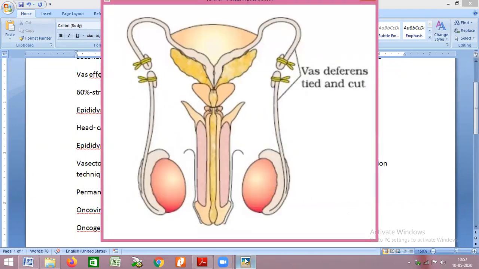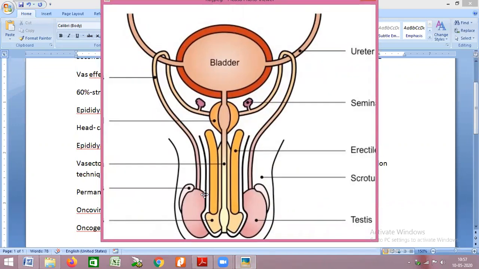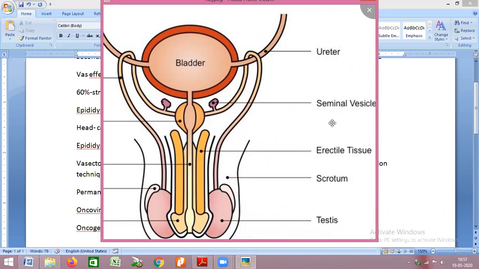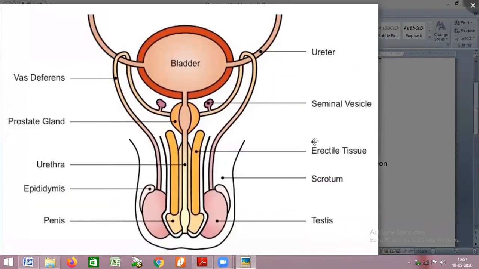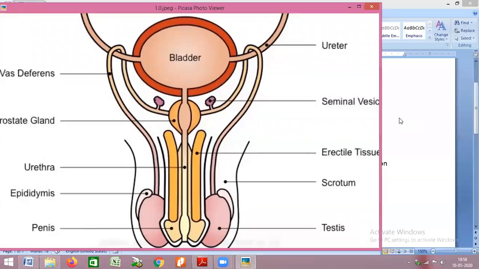Now let us see the structure again. This vas deferens joins with the first accessory gland that is called the seminal vesicle. So can you see the seminal vesicle, the second one on the right hand side? The pink color, flower color structure. This seminal vesicle is present between the urinary bladder and the rectum. And this seminal vesicle is the main accessory gland which produces your seminal fluid.